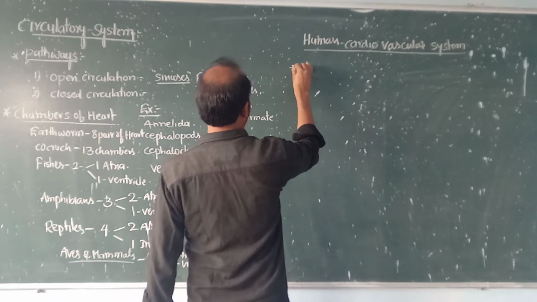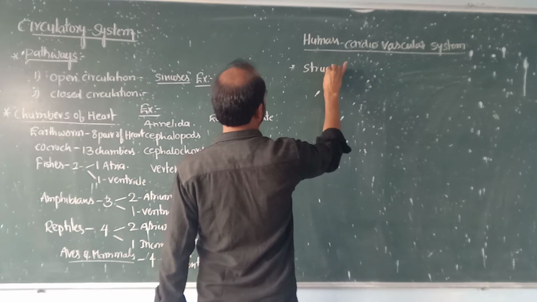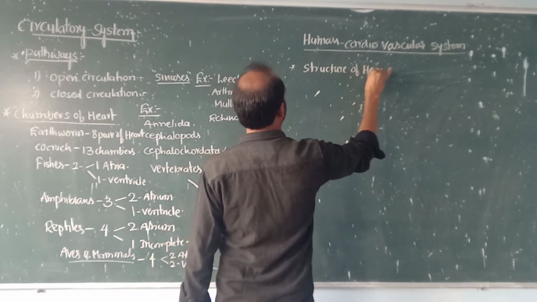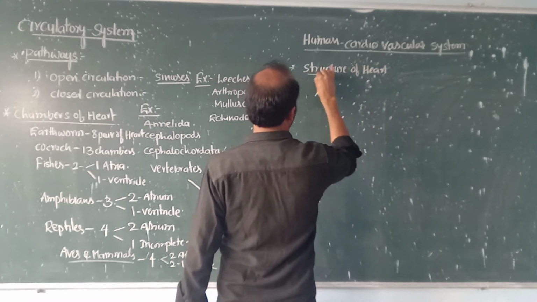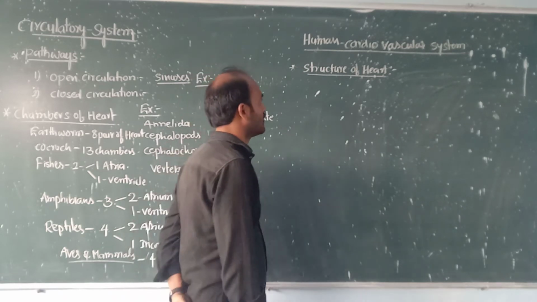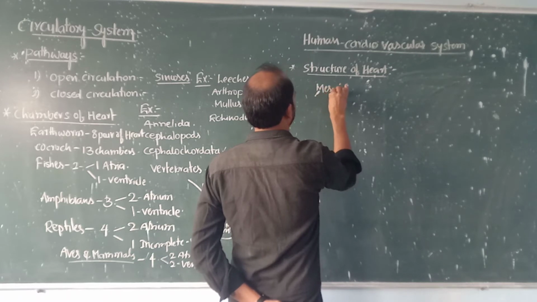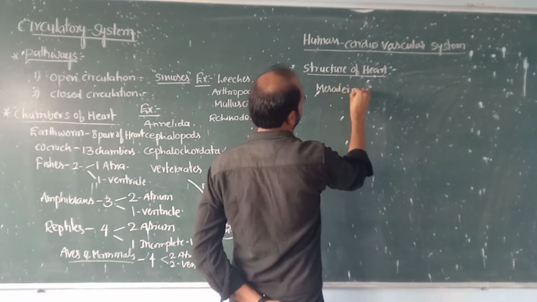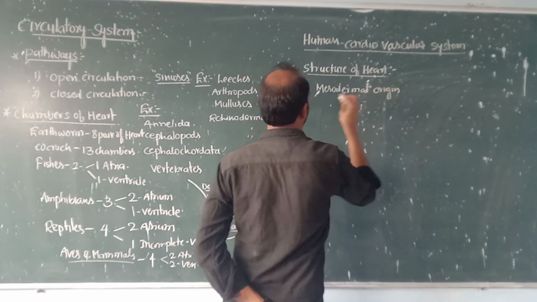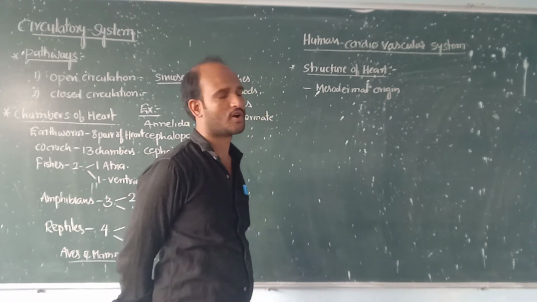First one, structure of heart. The heart is of mesodermal origin.